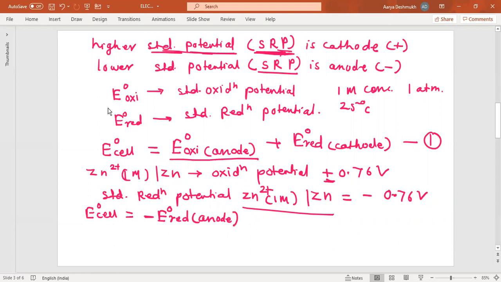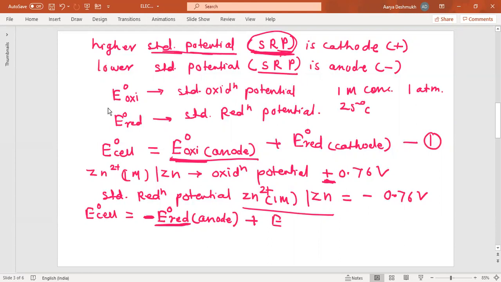As I told you, according to IUPAC the standard potential should always be expressed in terms of standard reduction potential. So we replace the oxidation potential by the reduction potential, but for this we just inverse the sign. If it is positive, it should be written negative here. So minus E0 reduction at the anode, plus E0 reduction at the cathode as it is.